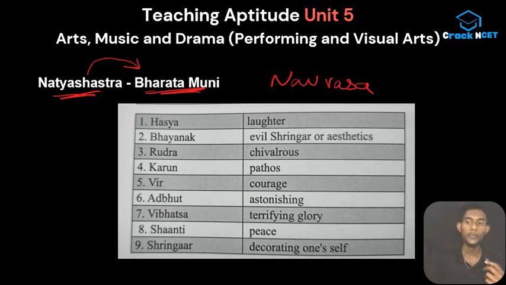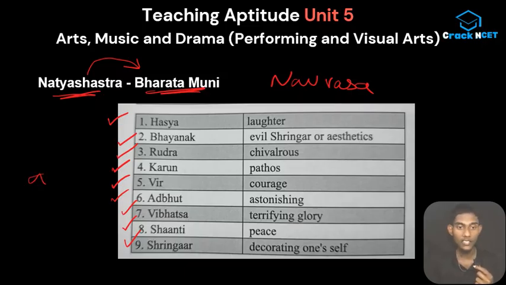Maybe some of you have heard about it, but I will still repeat. There are nine rasas, and they are related to dance forms and are widely used. In a way, we can say they were the Indian lessons for acting also. We have Hasya, Bhayanaka, Raudra, Karuna, Veer, Adbhut, Vibhatsa, Shanti and Sringara. These are our nine rasas.